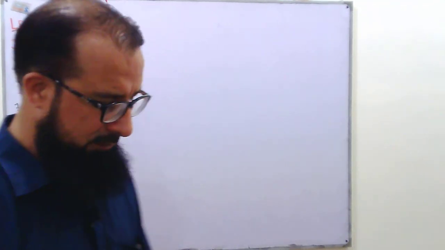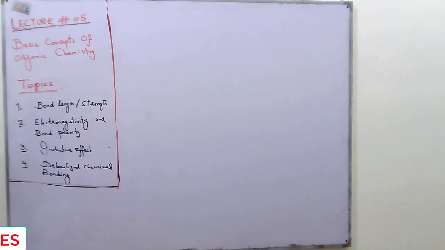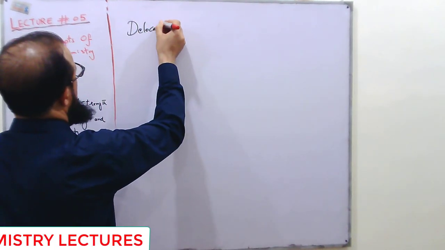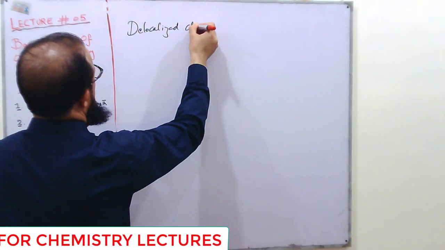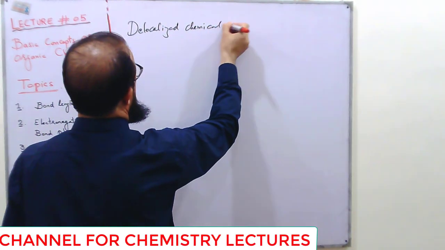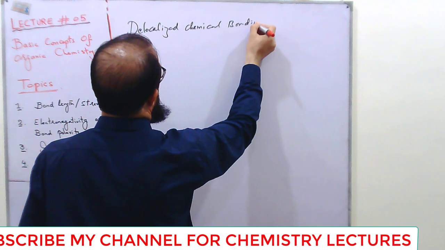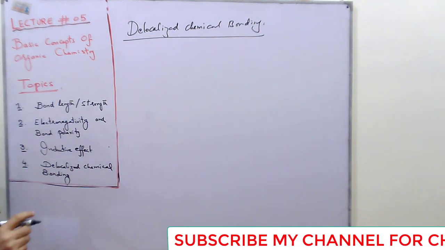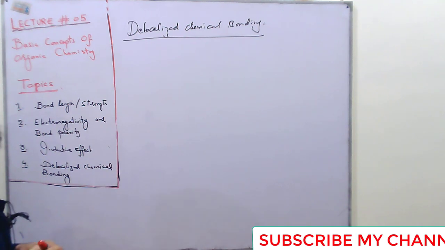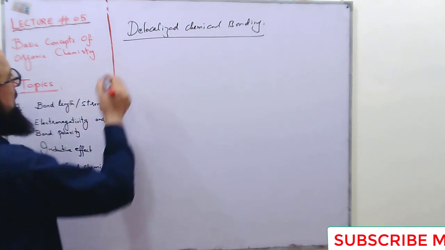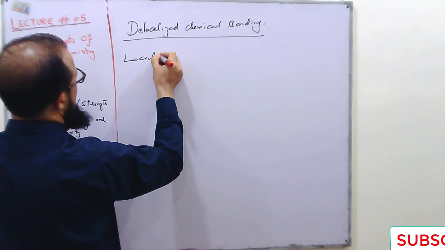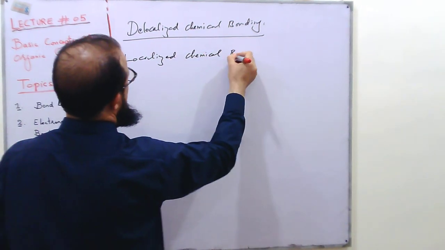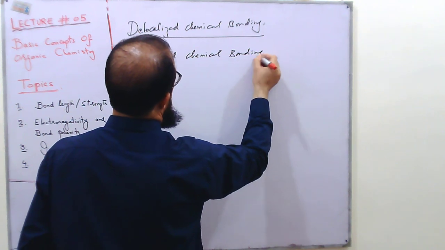The next topic is delocalized chemical bonding. Delocalized chemical bonding is also one of the important phenomena in organic chemistry. Before going to the topic of delocalized chemical bonding, we should know about localized chemical bonding.